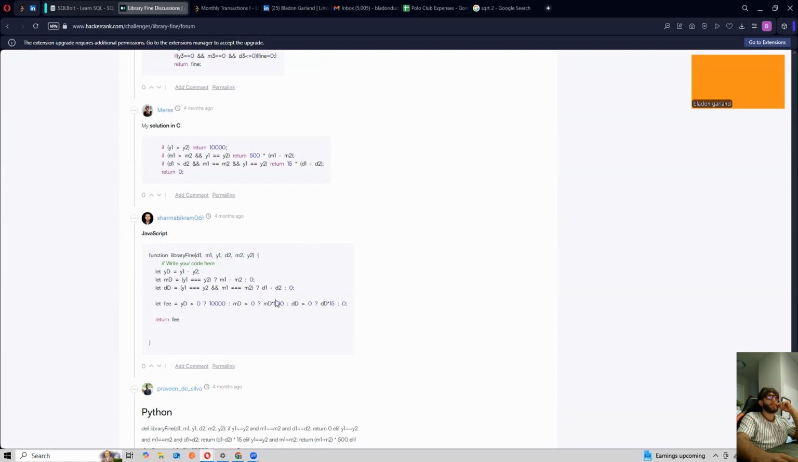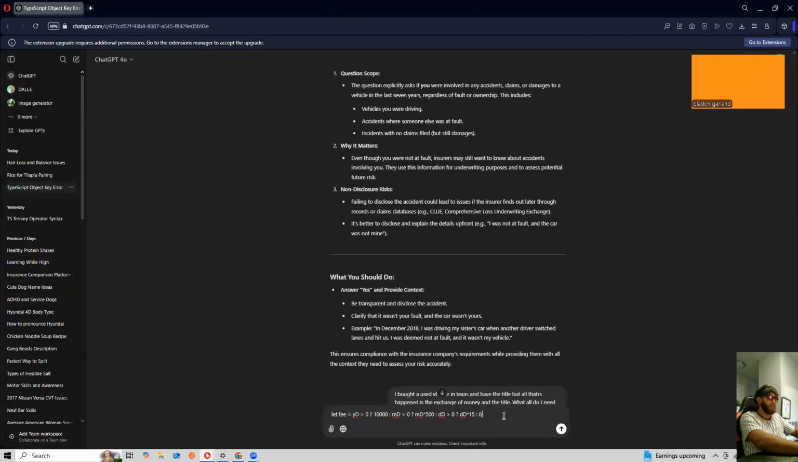Wow, this is really weird syntax. I've actually never... Okay, so there's 2 question marks. This looks like a ternary operator. I'm going to ChatGPT with this, guys. I'm kind of confused. I'm going to have him just...